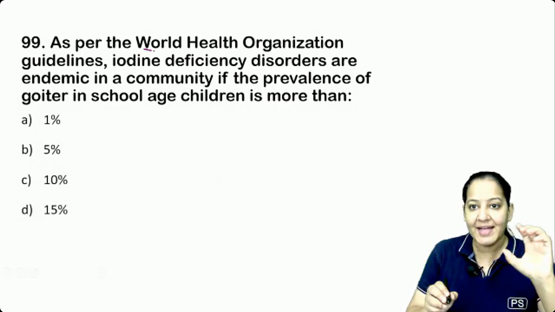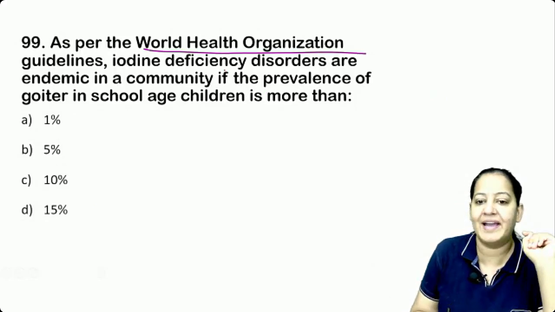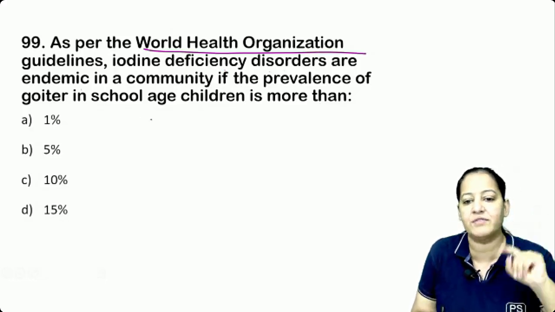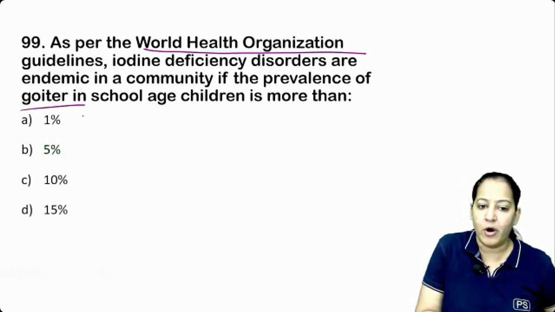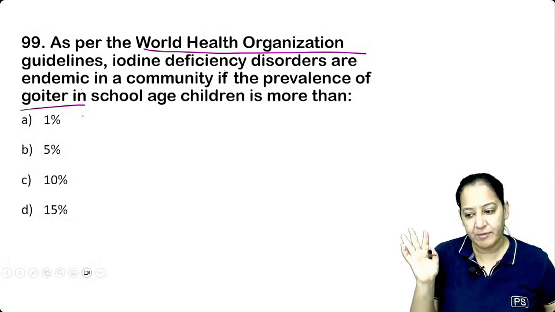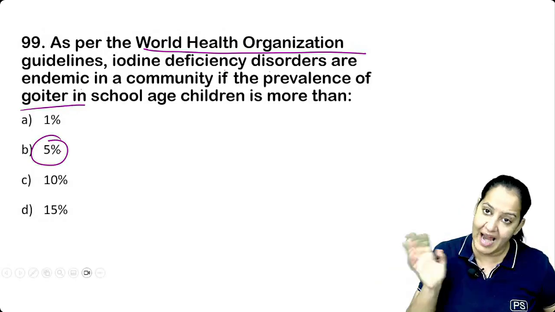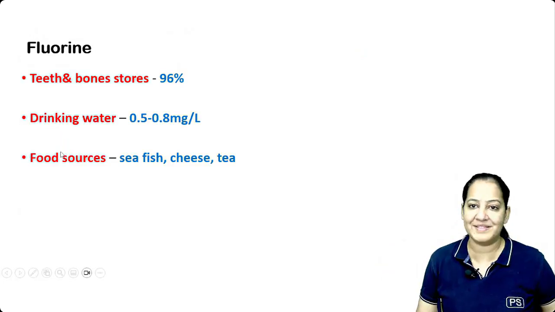As per WHO guidelines, iodine deficiency disorders are endemic in a community if the prevalence of goiter is more than what? I told you now, how much goiter should be there to say it is eliminated. If the prevalence of goiter is more than 5%, we will say it is endemic in that community. If it is less than 5%, it is eliminated. So you have to learn the percentage also.